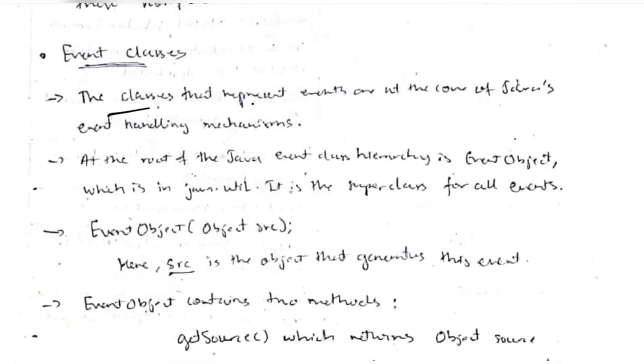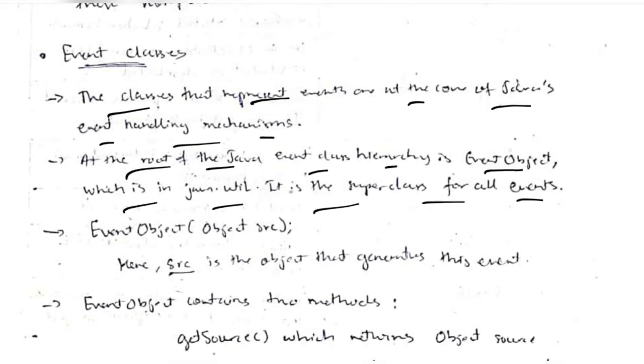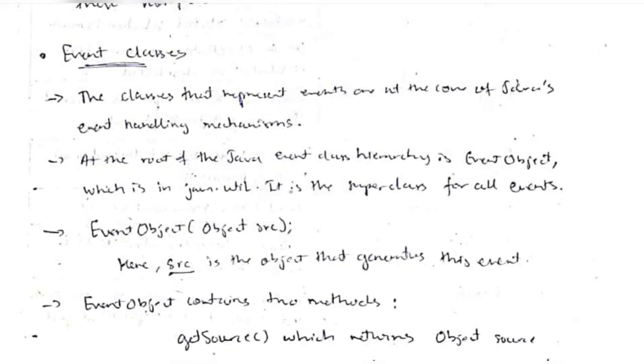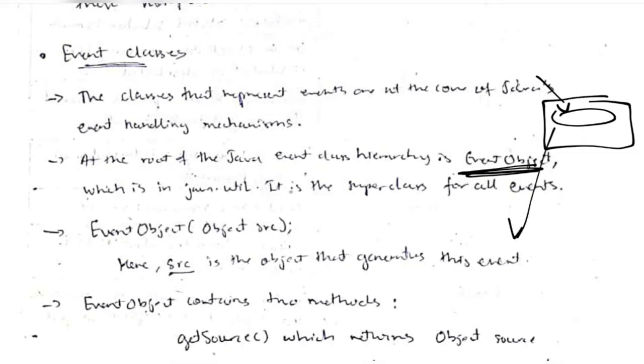The classes that represent the events are the core of Java's event handling mechanism. At the root of the Java event class hierarchy, EventObject is in java.util; it is a superclass for all events. There is a superclass here which is called EventObject. This will have the main syntax of an event. Okay, means a change.